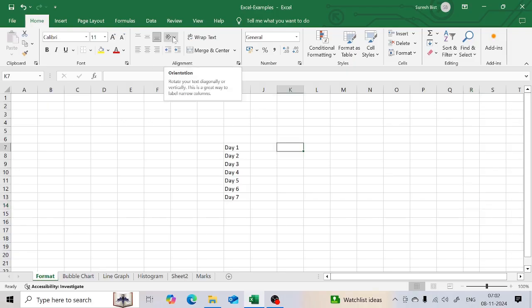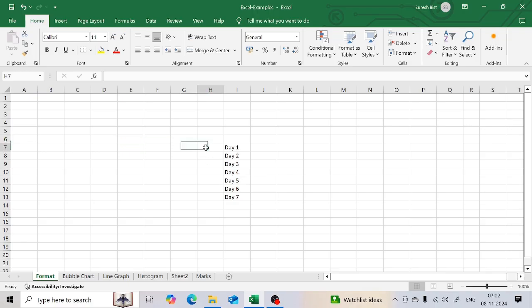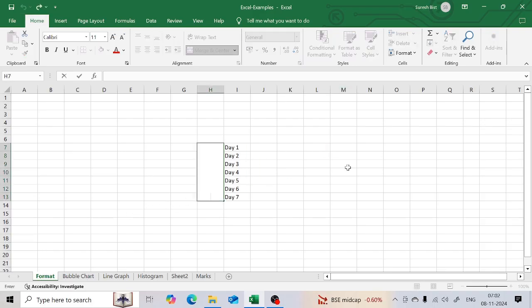To do that, we use orientation under alignment. So under the alignment section in the ribbon, you will find orientation, and we make use of that feature. So what I'll do is I'll just take these cells, I'll merge and center. Now I'll enter stock price here.